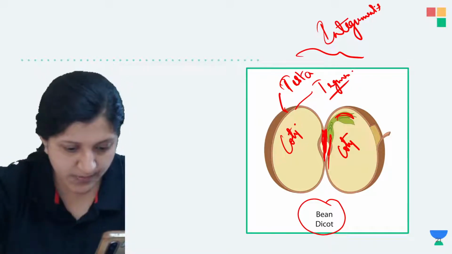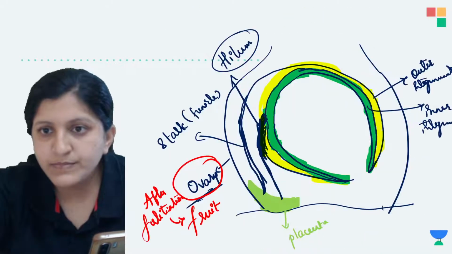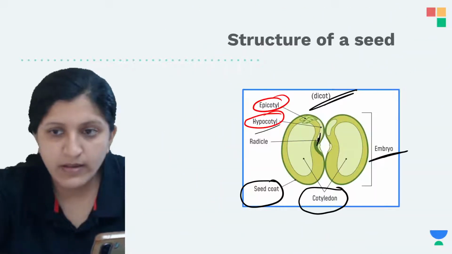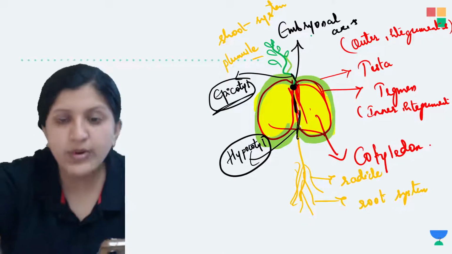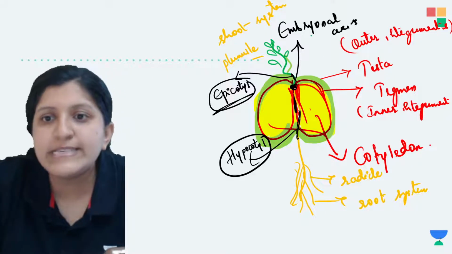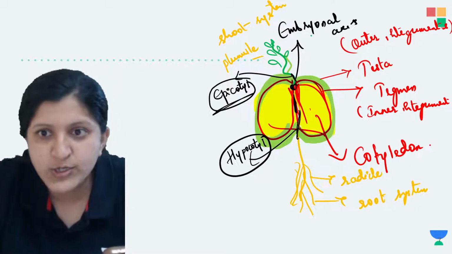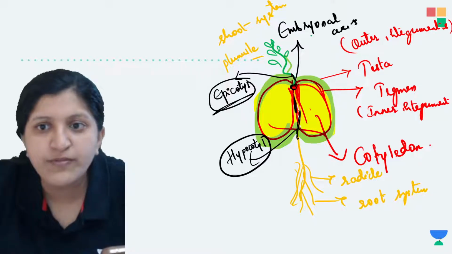So I am confused about where the plumule is present. I will just show you this diagram. And there is one more question, what is the funicle in a seed? I will explain that as well. Now you know this is the common embryonal node, and attached to the node you can find both of the cotyledons.